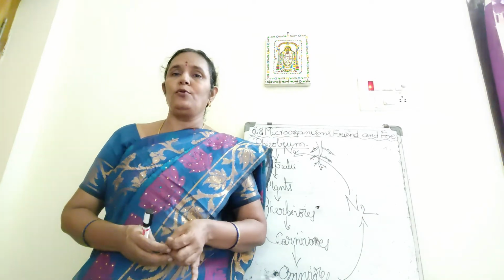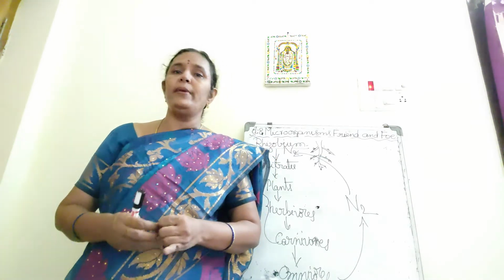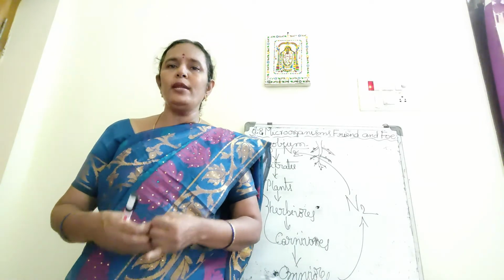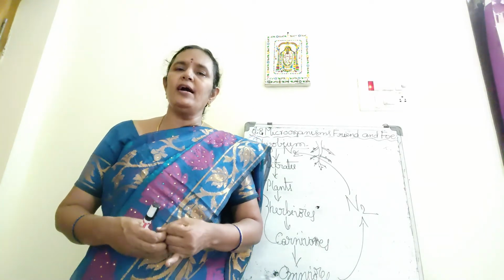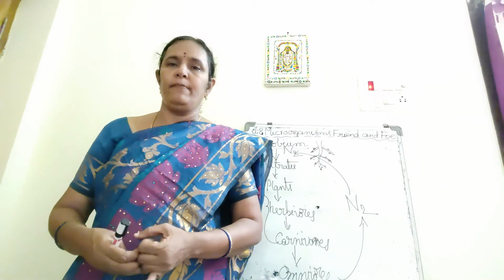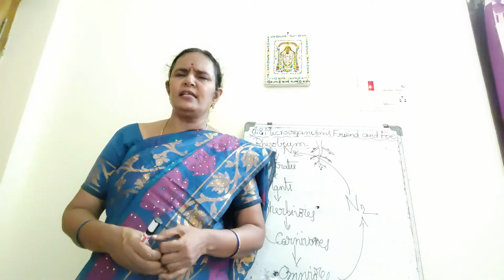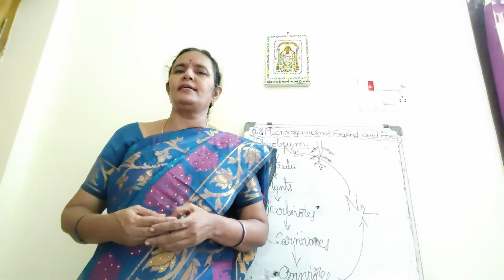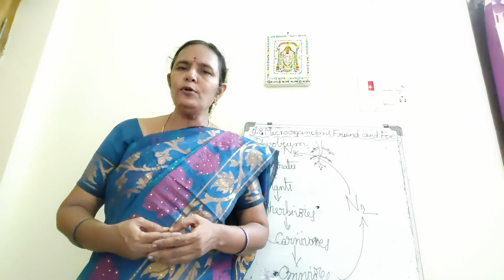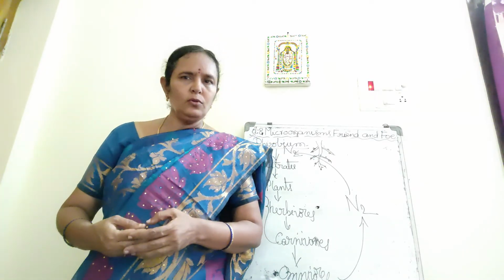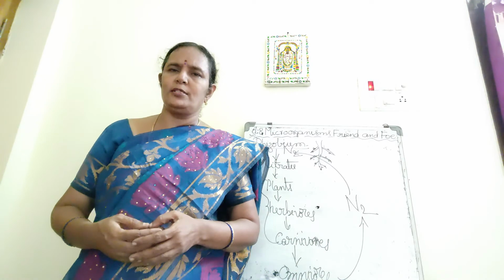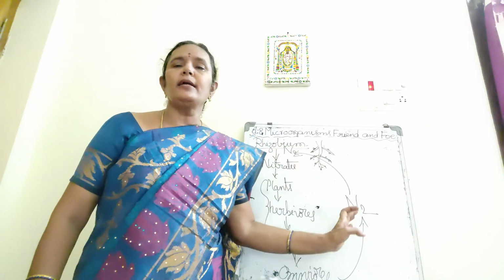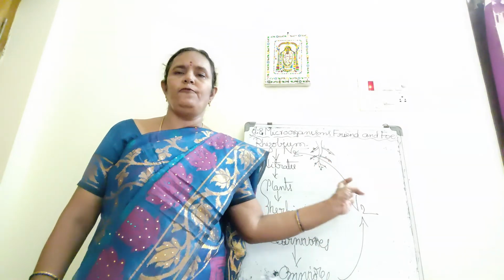But in this chapter we consider viruses also, because when they enter either a bacterial cell or a plant cell or an animal cell, they divide rapidly and multiply in number, and they cause diseases. A number of diseases are caused by viruses. I gave the list of diseases under viruses. You go through the textbook and you can refer to Google also. So many diseases are caused by viruses. That is why we are learning viruses also under microorganisms, friends and foe.